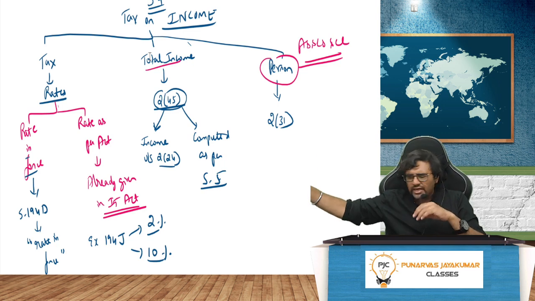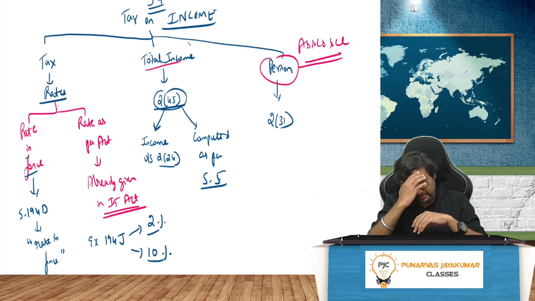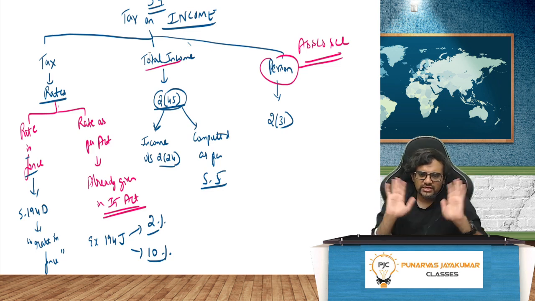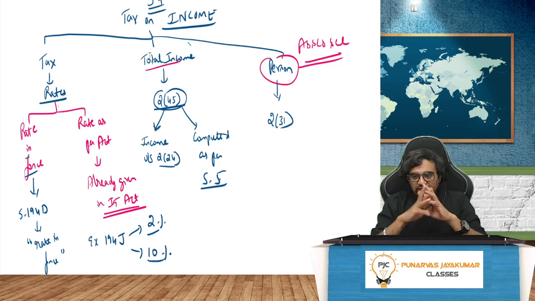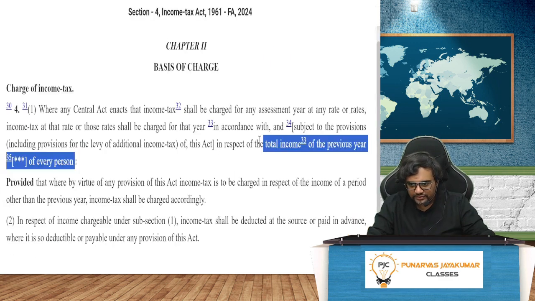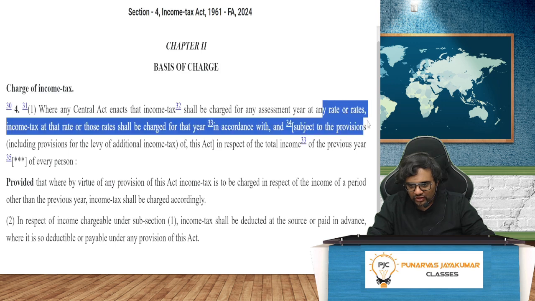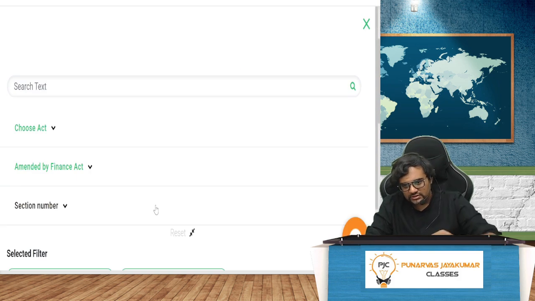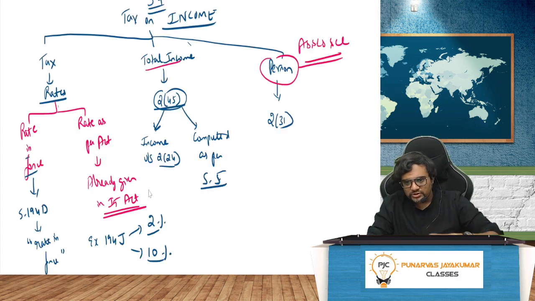Anyway, income as computed under section 5, which means computation of that income is given under section 5. That's all is needed. Let's not even go there. Tax. If you see here, they have given in section 4, if I quickly glance through it, at any rate or rates, it will be charged according to that rate. Now the thing is, there are two types of rates in income tax. One, they say rates in force. One more, they say rates as per the act.